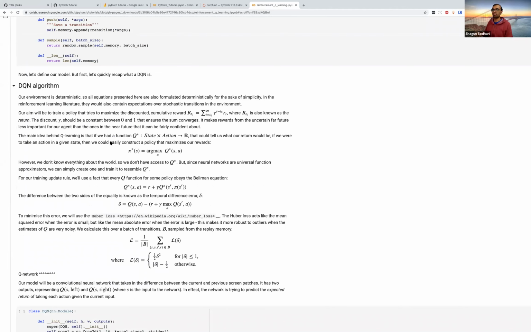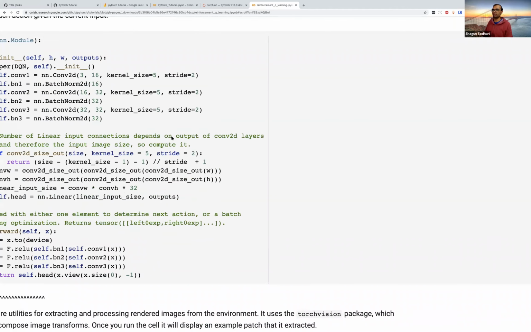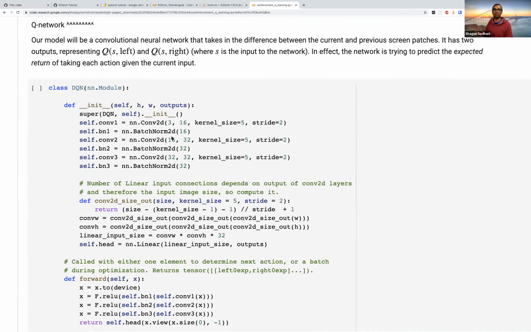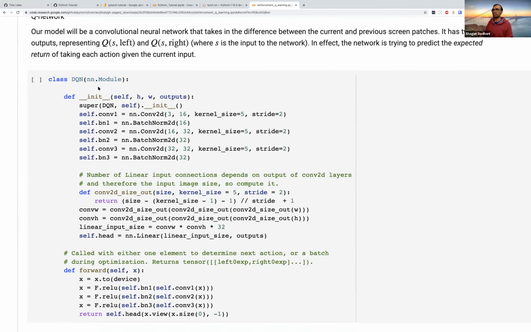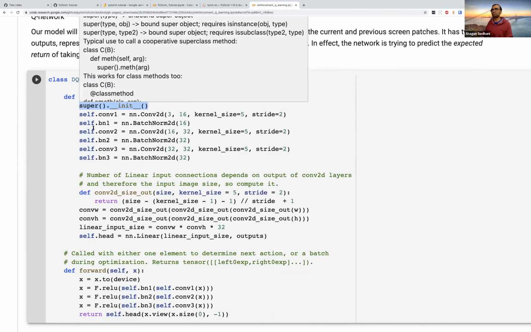Let's look at the last piece, which is the architecture of the network itself, the DQN model itself. So you would see that when we are defining the model, we have this forward function which we have defined. And the first thing that we do within the init function is calling the superclass. With the new Python syntax, you don't even need to do this, and this is good enough. So you call the superclass, and that's it.